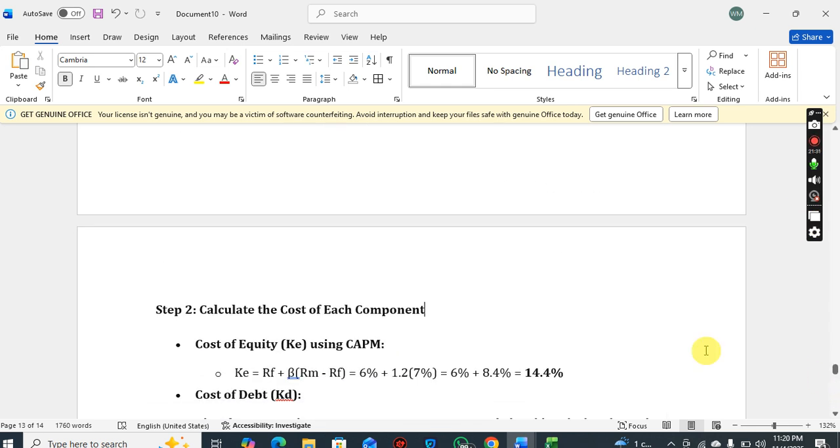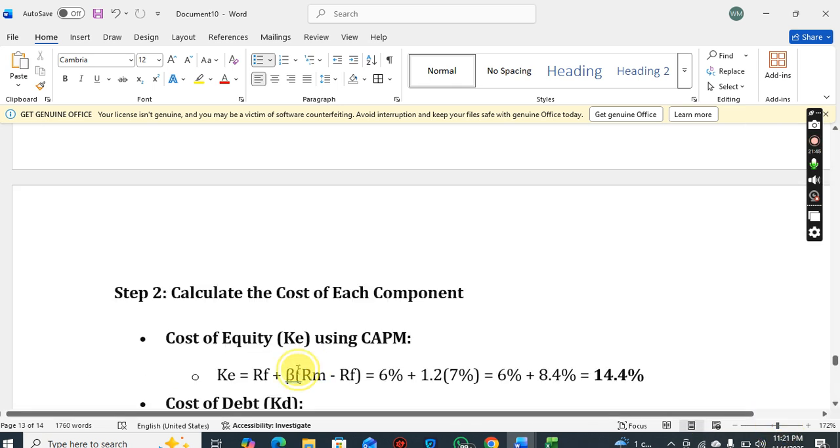Remember, the capital asset pricing model is telling us that to get higher returns, you need to incur higher risk, which is measured with this beta. The higher the beta, the higher the return you're going to get. So I'm going to say risk-free rate 6% plus the equity beta 1.2 times the market risk premium, 7%. If they give you a market risk premium, then you don't need to do this subtraction, it's already been done for you.